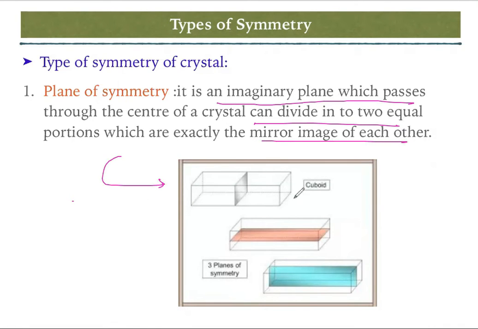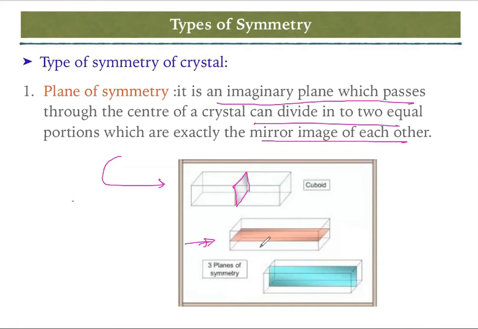This is a rectangular shape. If we divide this shape into 2 equal parts, this plane is dividing the solid into 2 equal parts. So this is the plane of symmetry. You see this example. You can also divide this in this form. This plane is dividing the total solid into 2 portions.